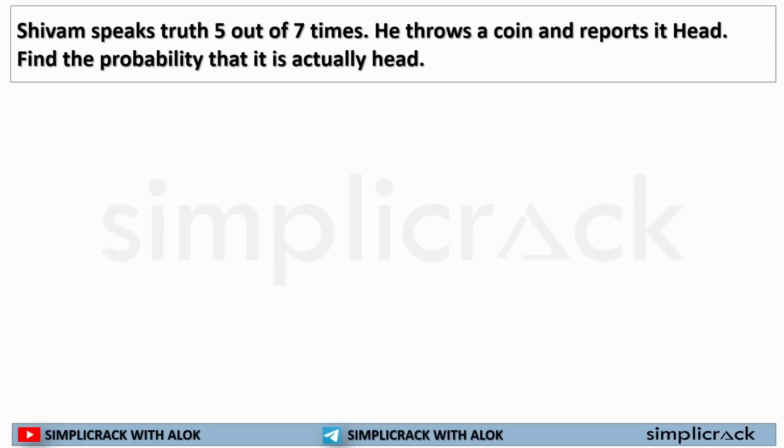Now, here, what happens? C1 tells truth 5 by 7 times. If he throws a coin and reports it is head, if C1 throws a coin, the probability of head coming will be 1 by 2, because there are two outcomes, either head or tail, and the probability of getting head will be 1 by 2.